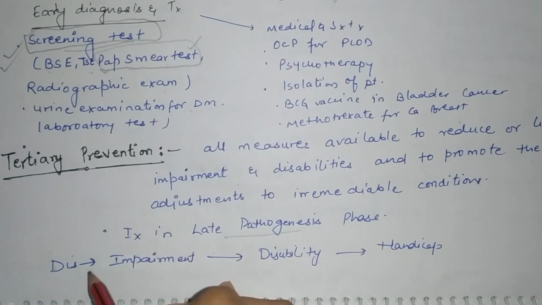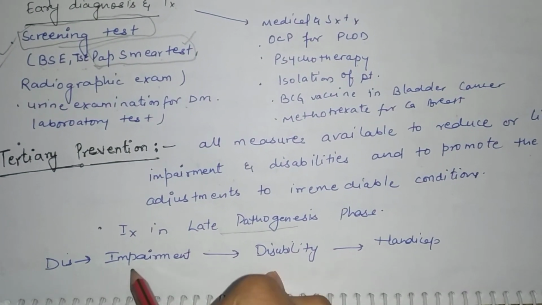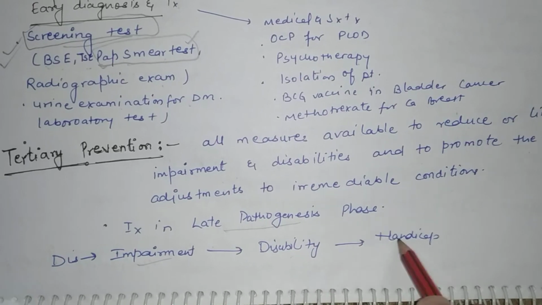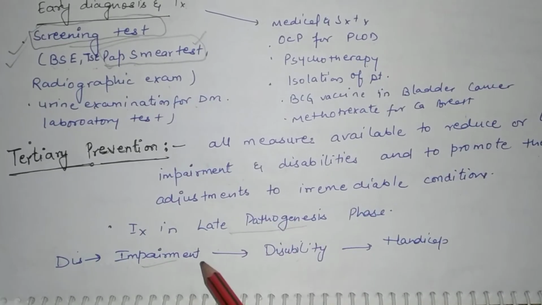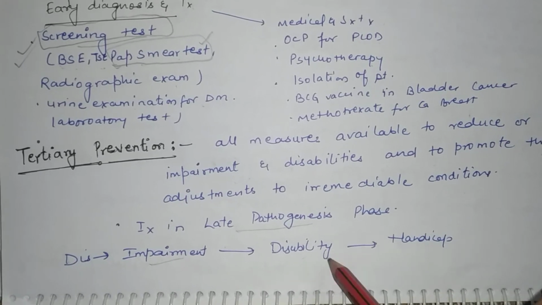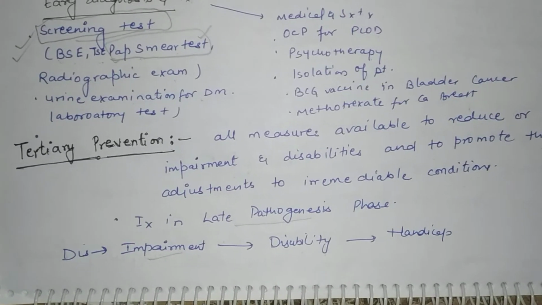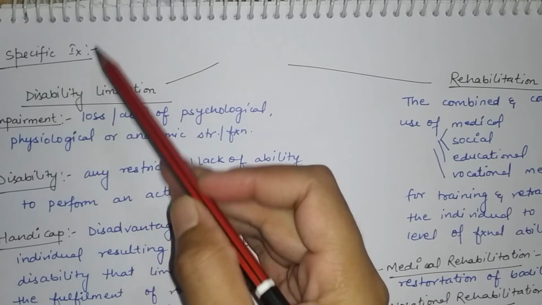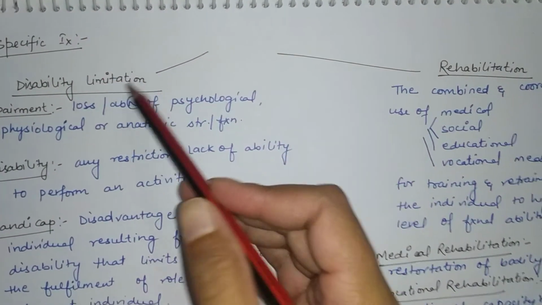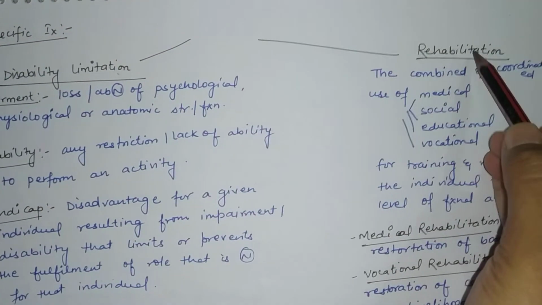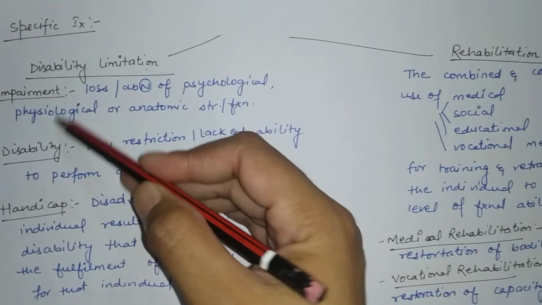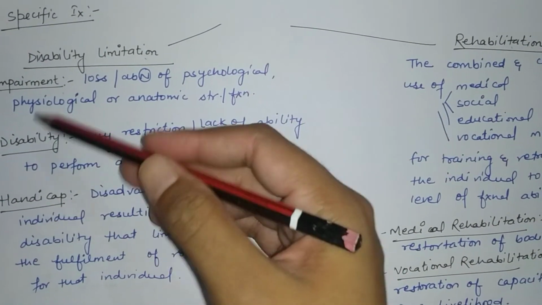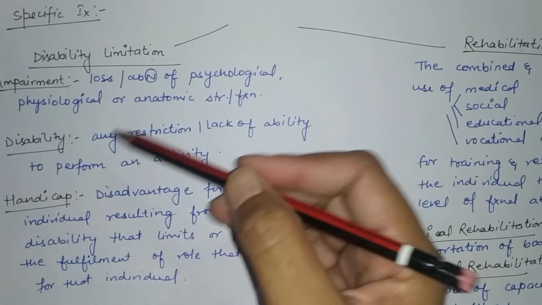So the disease is there, the condition is there, may be impairment, disability, and the person may get handicapped. So we have to prevent the person will not get handicapped, or there should be limit disability. The specific intervention for the tertiary prevention are disability limitation and rehabilitation. Disability limitation includes impairment, disability and handicap. These are the three definitions we will discuss in this.